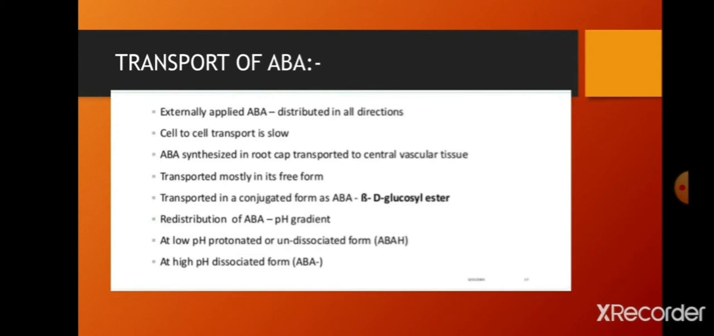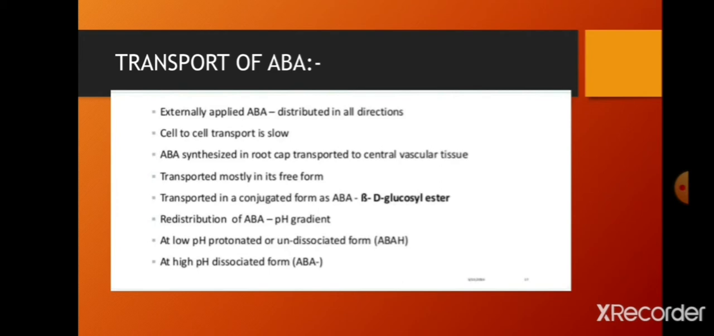Okay, where is it synthesized? Root cap. The main source of ABA is the root cap. Okay, root cap, and it is transported to the central vascular tissue. Transported mostly in the free form, and also transported in a conjugated form as ABA beta-D-glycosyl ester.